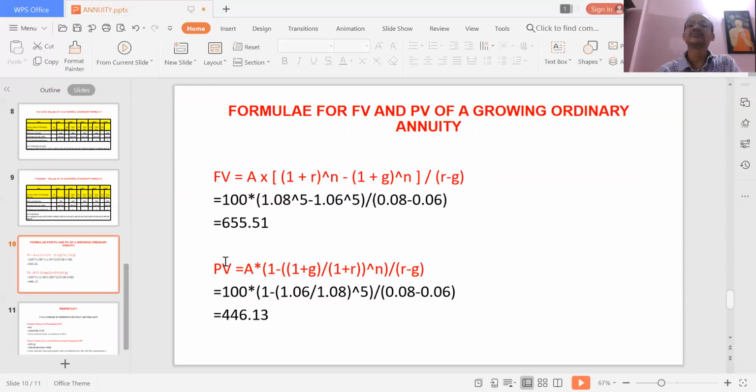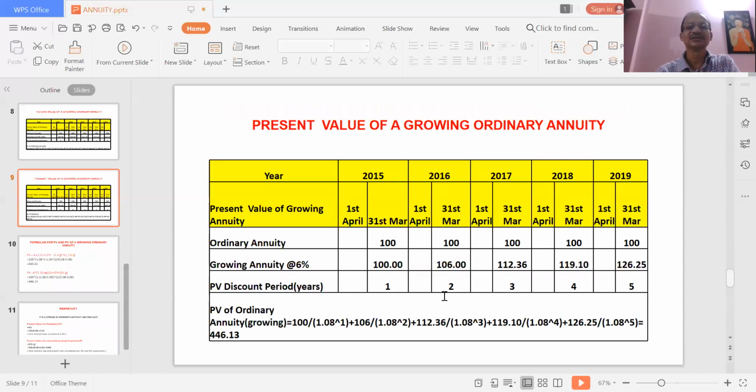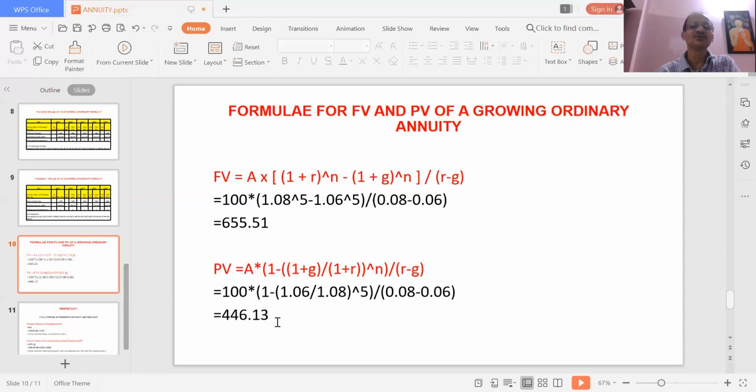Now you can also similarly calculate the present value. For present value, you put this formula, with the same interpretation of the symbols used, A, G, and N. And if you put in the formula, you get 446.13 as the present value of the growing ordinary annuity. So this is the same, 446.13. Manually here we have calculated, and here we have used the formula to calculate.